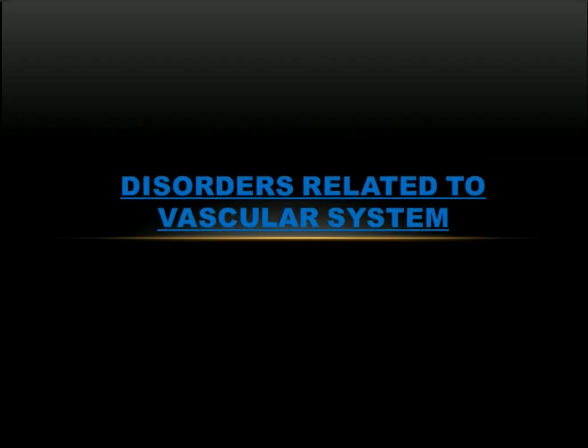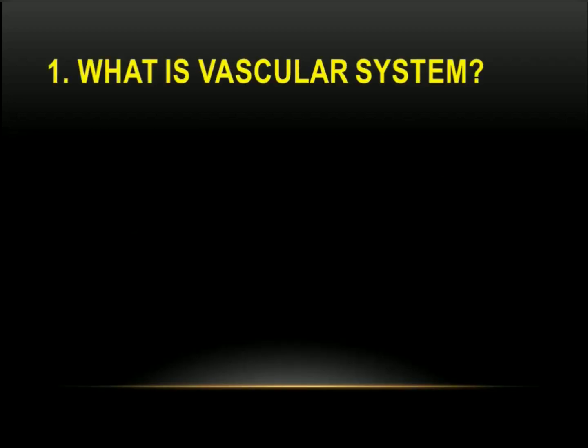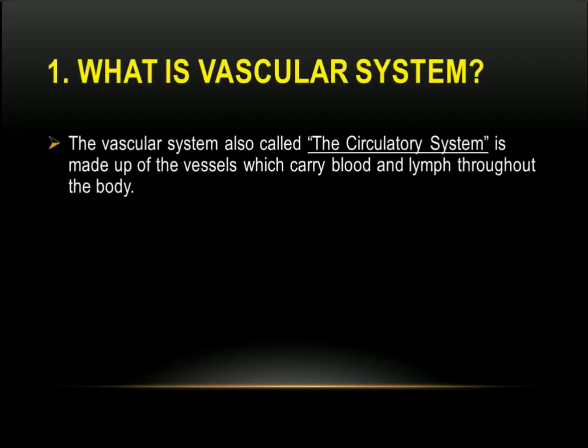So today we're gonna see about disorders related to the vascular system. First we'll be seeing what the vascular system is. The vascular system, also called the circulatory system, is made up of vessels which carry blood and lymph throughout the body. That is, the vascular system is also known as the circulatory system and it is mainly made up of vessels. What these vessels do is carry blood and lymph throughout our body.